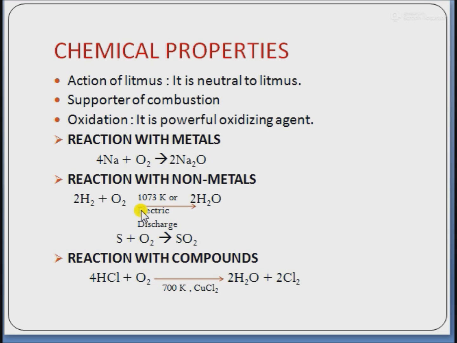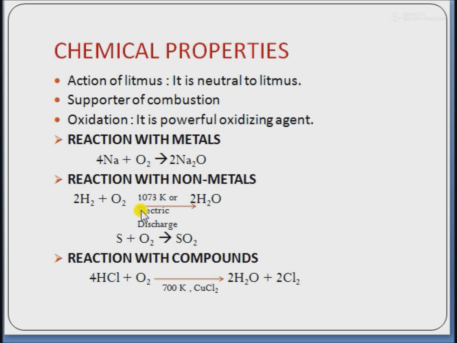Next is reaction with compounds. When HCl reacts with oxygen in the presence of copper chloride as a catalyst at a high temperature of 700 Kelvin, it forms water and chlorine. Similarly, when ammonia reacts with oxygen in the presence of platinum or rhodium gauze as a catalyst at 1100 Kelvin and 9 bar pressure, it forms nitric oxide plus water. And this reaction forms the basis of Ostwald's process for the manufacture of nitric acid.